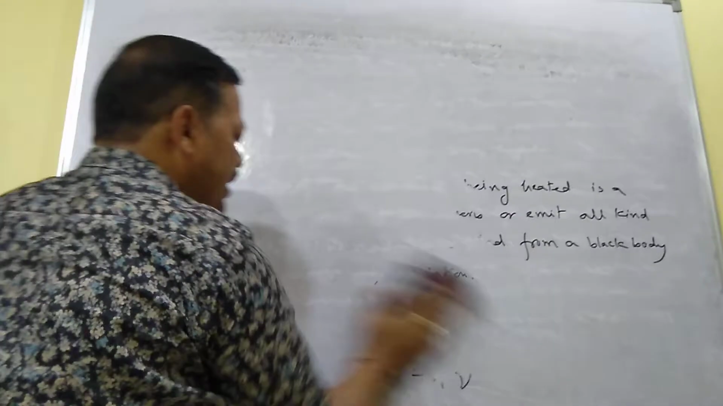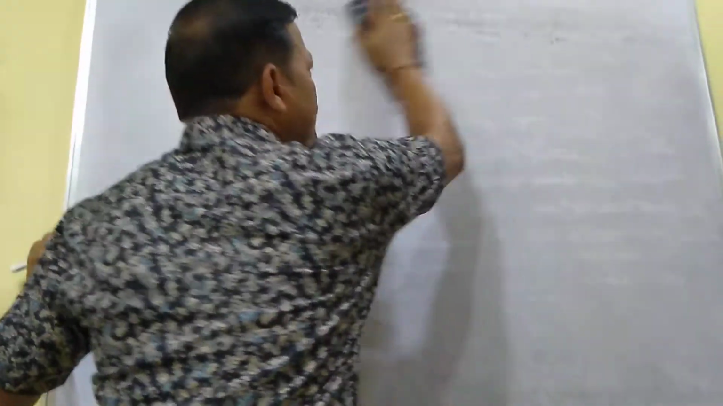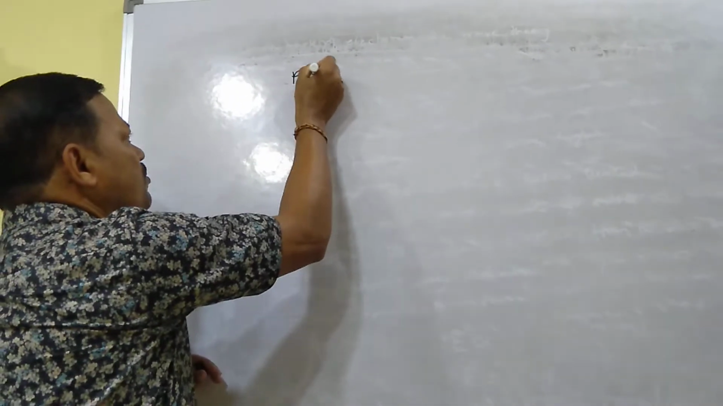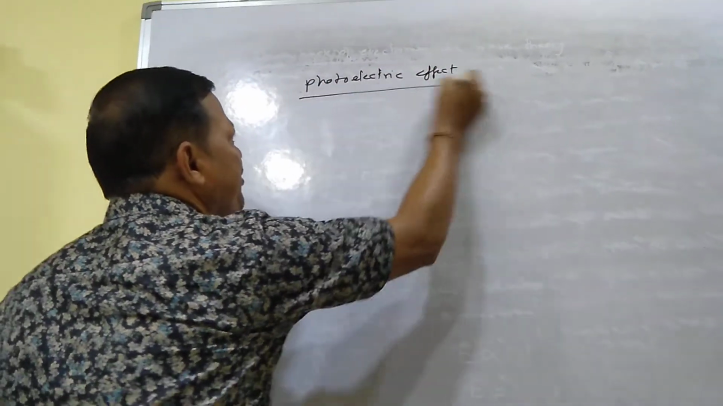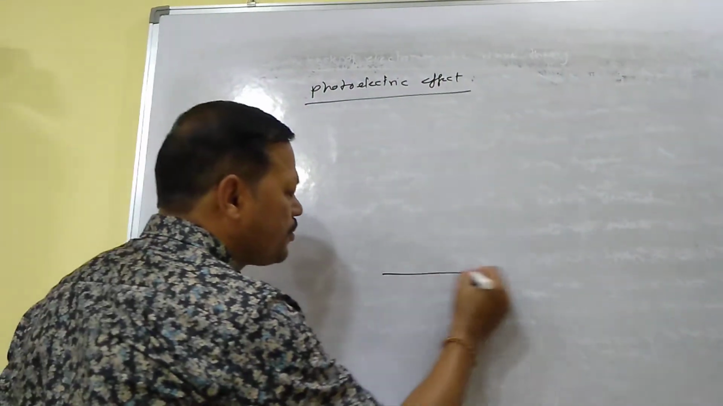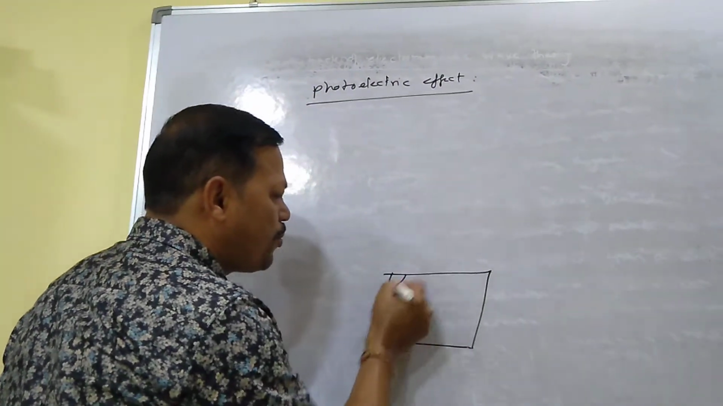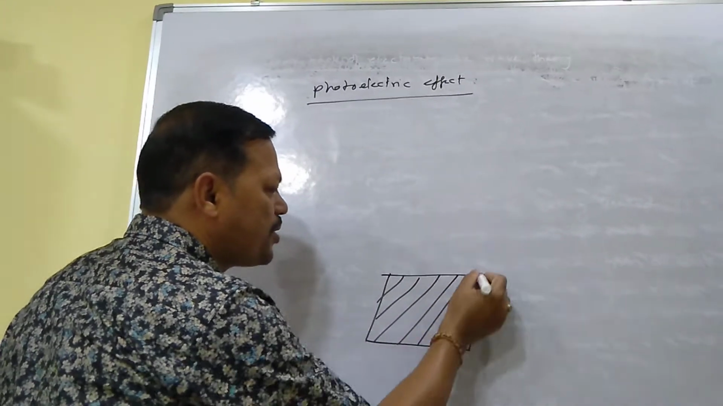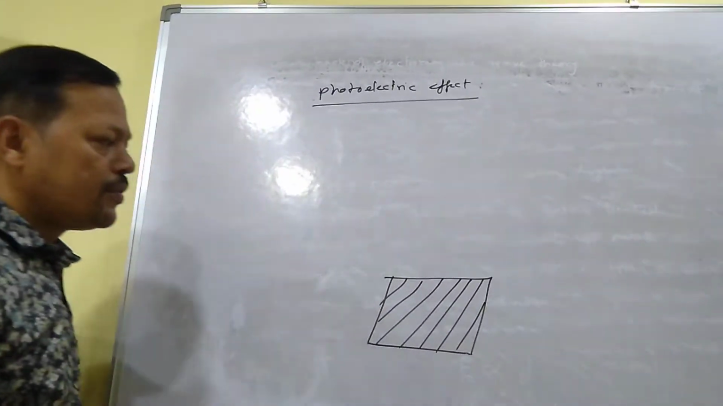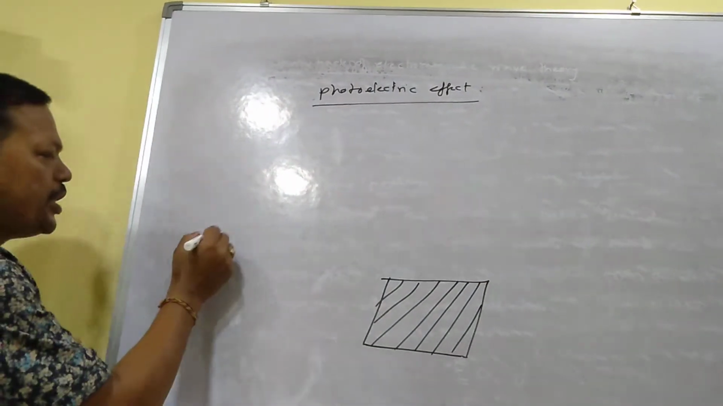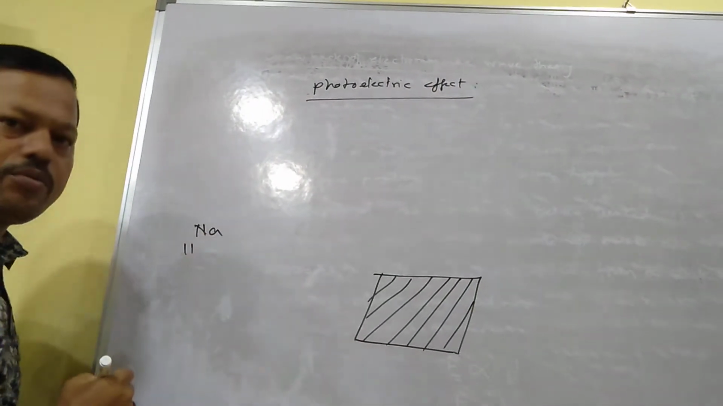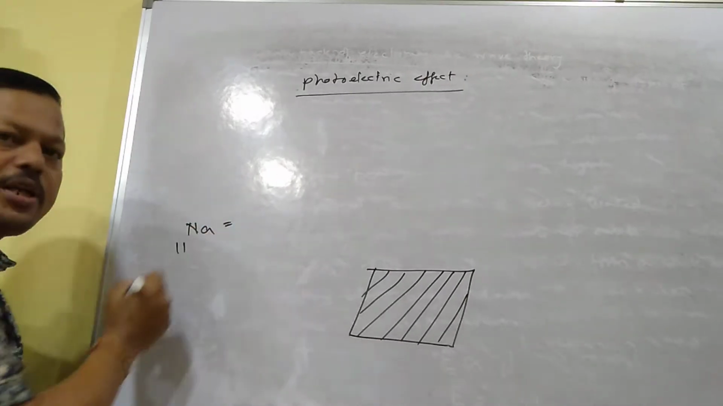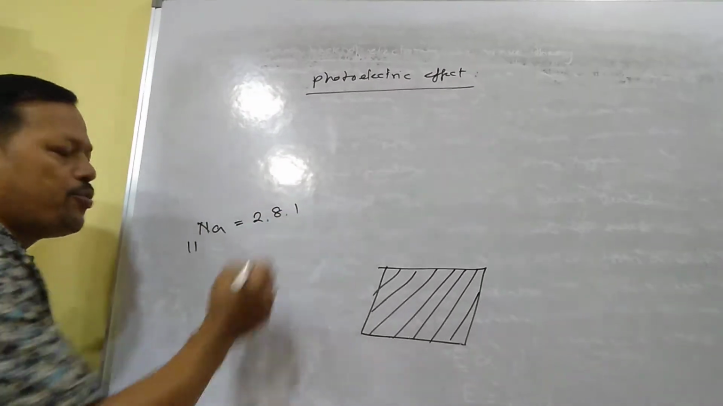So now, what is photoelectric effect? First I will explain what is photoelectric effect. Suppose this is a metal block and this is the surface of the metal. For example, you know sodium. Sodium is a metal and its atomic number is 11. Since the atomic number is 11, its electronic configuration will be 2, 8, 1.